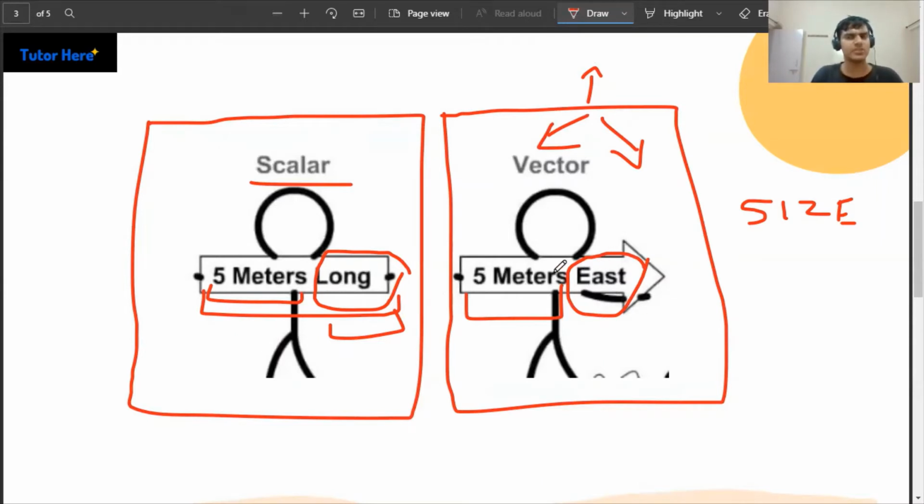So something extra with this vector is something called the direction. We define a quantity which is a vector as something which has both size and direction. And we define a scalar as something which is only size. Size and magnitude are synonyms. So a scalar is the measurement of a quantity which just has the size or the magnitude, and a vector has both size and the direction. Is that clear? So let's go ahead.